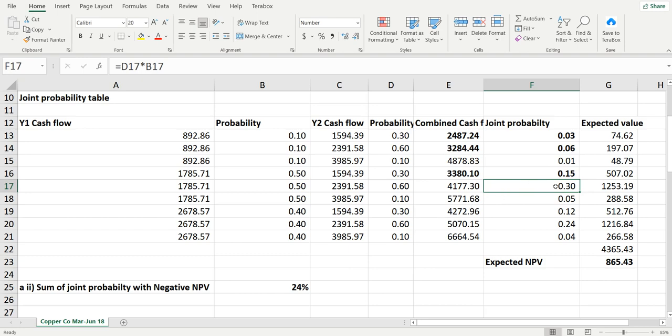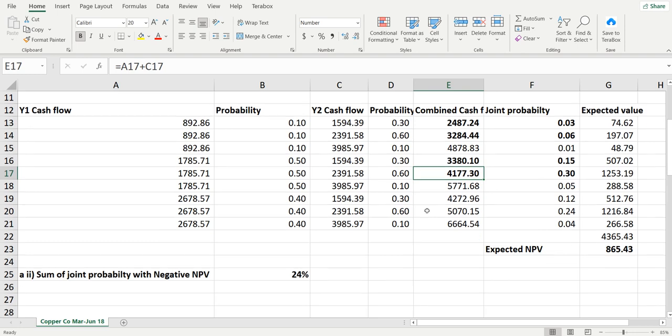So the highest joint probability of this is 30. This is the highest joint probability, and the combined cash flow associated with that is this one, 4177.